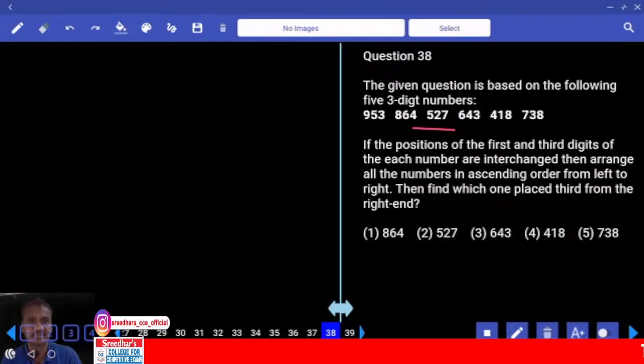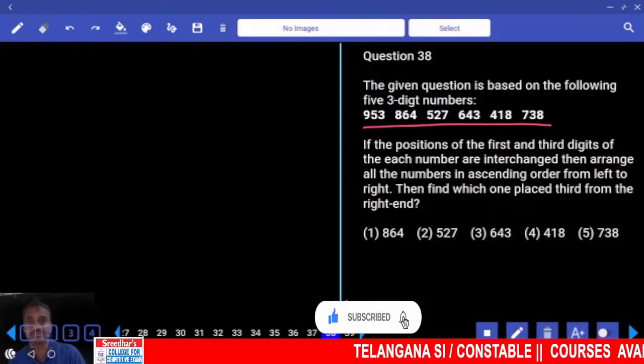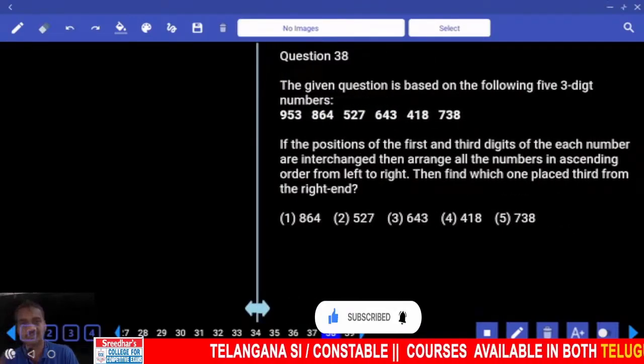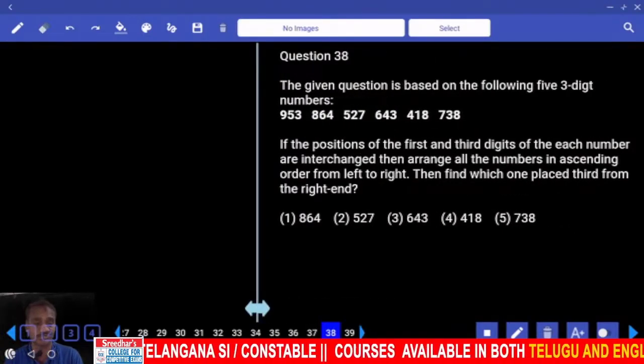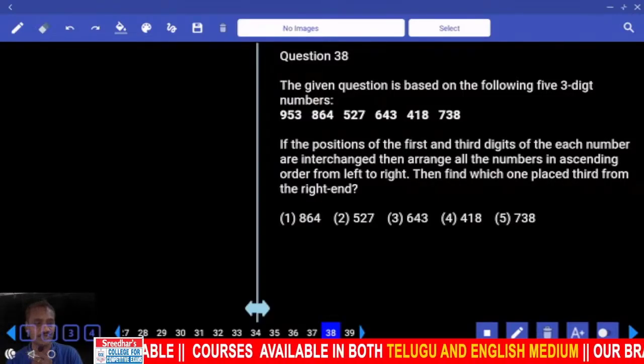No difference. Now in general, till this one, whatever questions we have done, you used to have only 5 numbers. Now this is the first time we are coming across 6 numbers. Clear? In the exam, in most cases 5 will be given, or in some cases 6 will be given. Fine. Then the positions of the first and the third are interchanged.